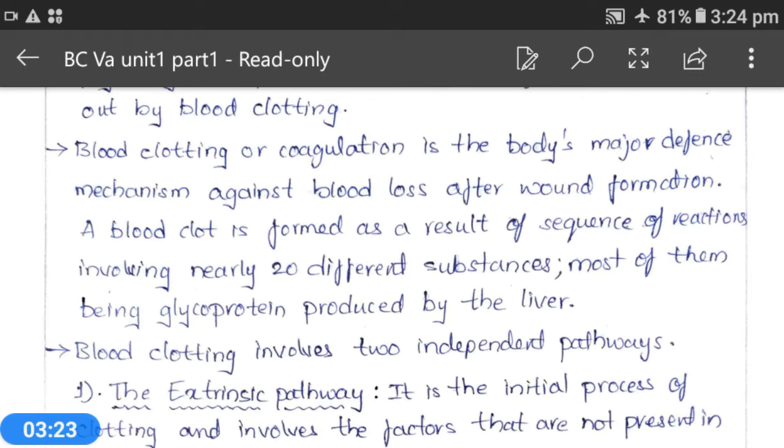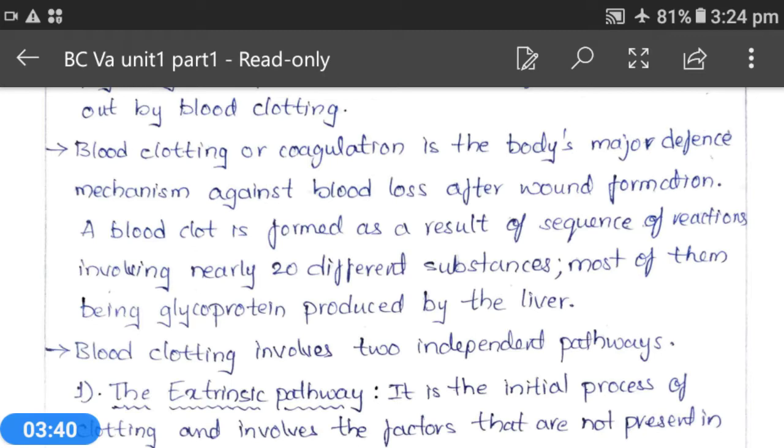A blood clot is formed as a result of a sequence of reactions involving nearly 20 different substances. Most of them are glycoproteins produced by the liver.